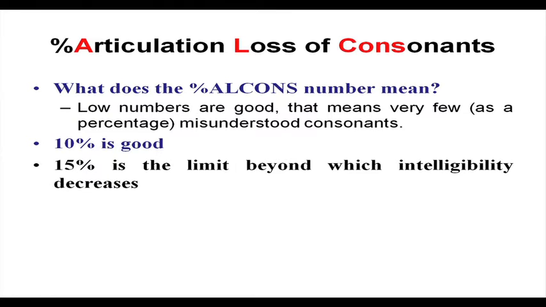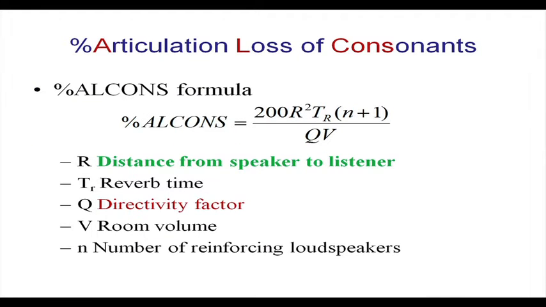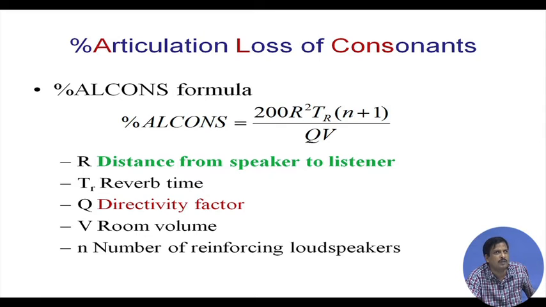Okay. Now, how do you calculate percentage ALcons? The formula is given. If the room parameters are given, r is the distance from the speaker to the listener, so for a particular seat I can calculate the percentage ALcons. Then I need the reverberation time, the volume of the auditorium, the directivity factor depending on the placement of the loudspeaker, and the number of reinforcing loudspeakers in that auditorium.